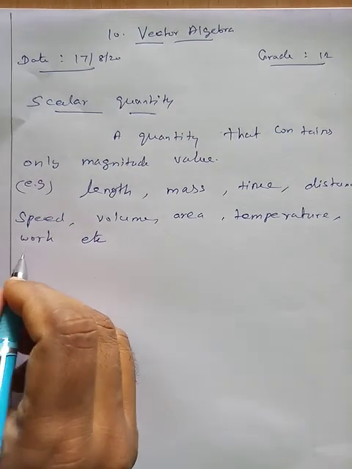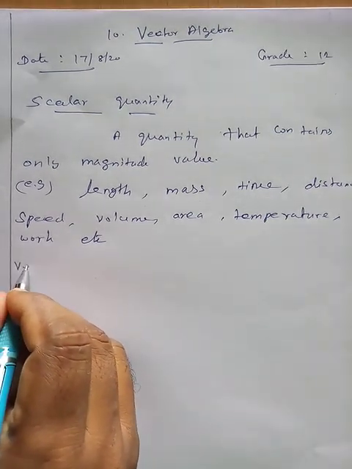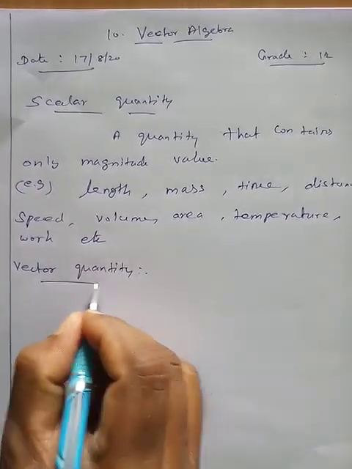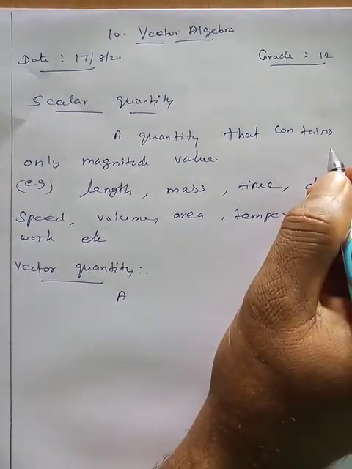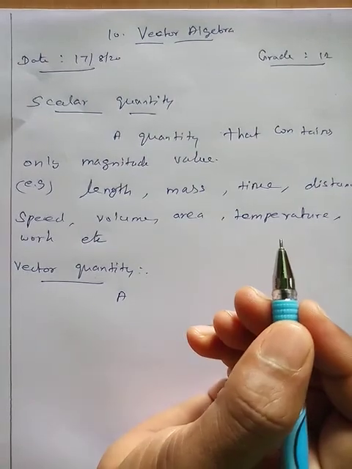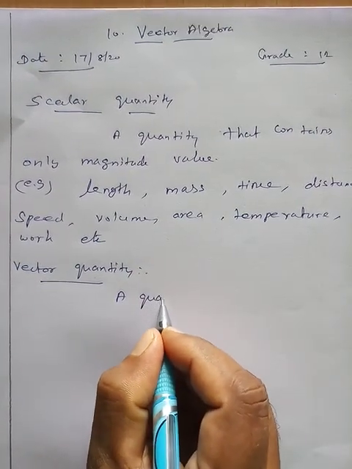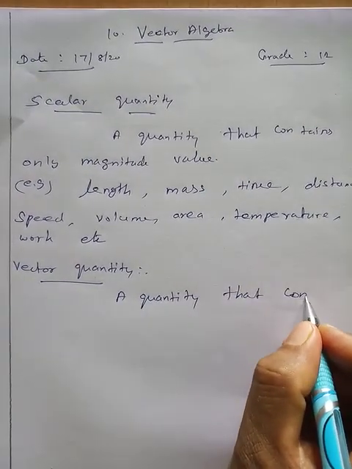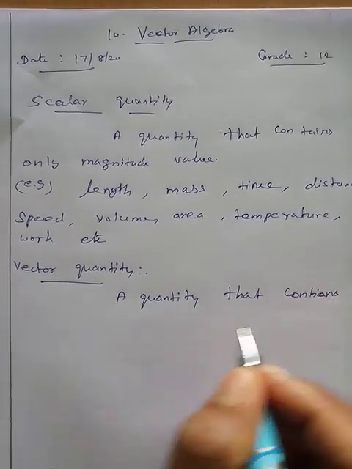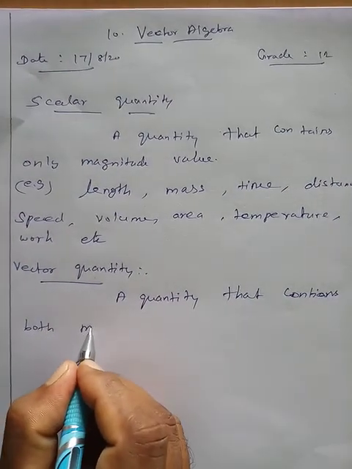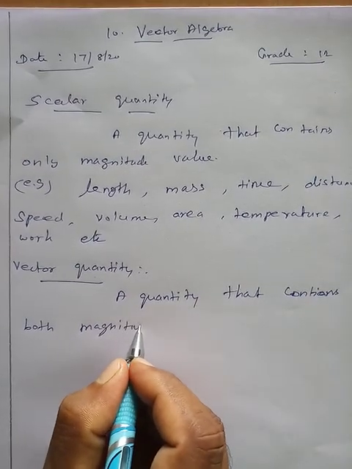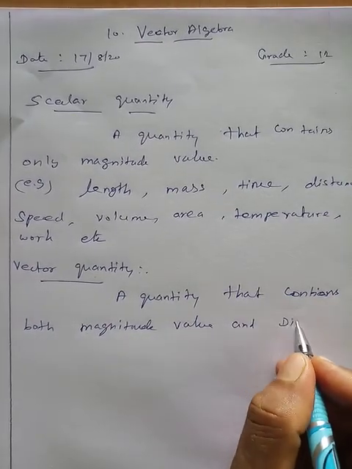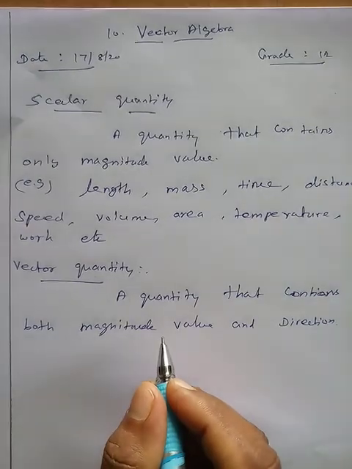So next one, vector quantity. A quantity that contains both magnitude value and direction is called a vector quantity.